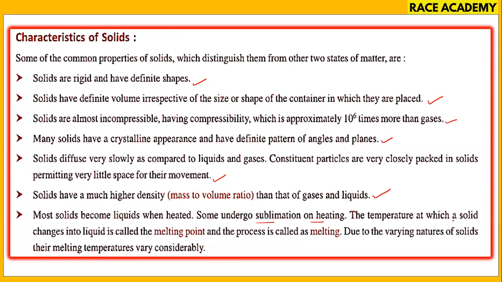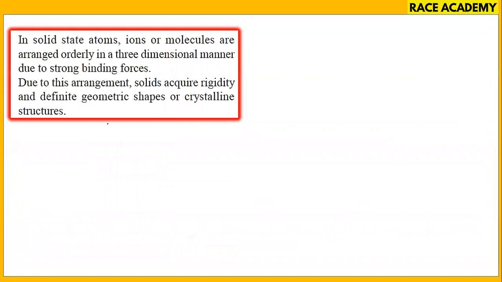The temperature at which a solid changes to liquid is called the melting point, and the process is called melting. Due to the varying nature of solids, their melting temperatures vary considerably. In the solid state, atoms, ions, molecules are arranged orderly in a three-dimensional manner.